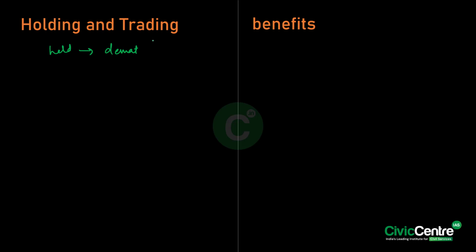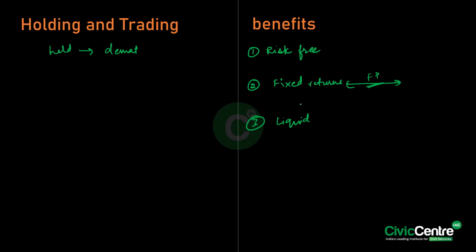Now, listening to all this, what do you think are the benefits of it? The first benefit, as we discussed already, is that they are risk-free because they are backed by the government and carry that sovereignty, right? Secondly, it will give you fixed returns, which will ultimately offer predictable interest income, beneficial for long-term financial planning. And thirdly, they can be used to manage liquidity. The active secondary market allows easy buying and selling, and the liquidity can be adjusted very easily.